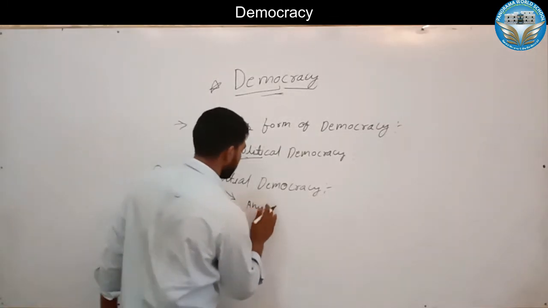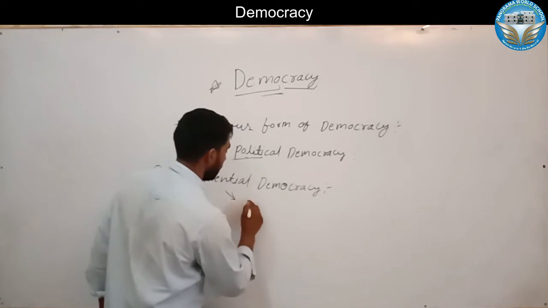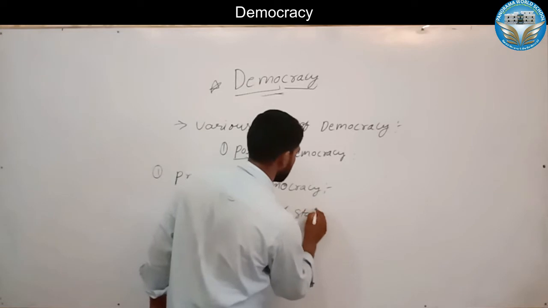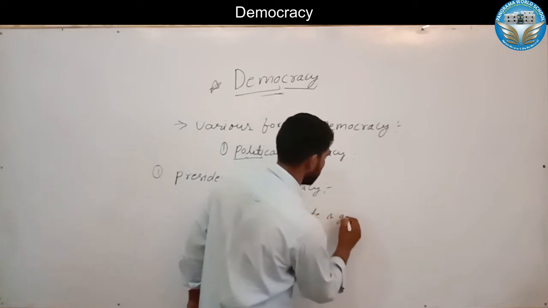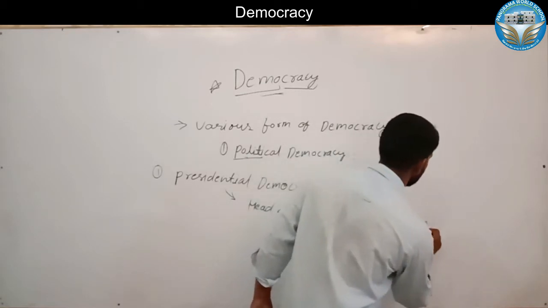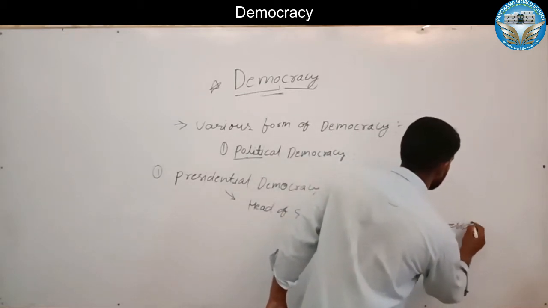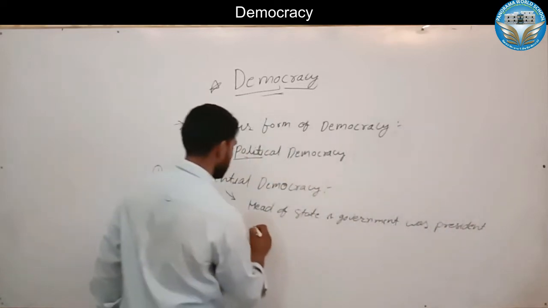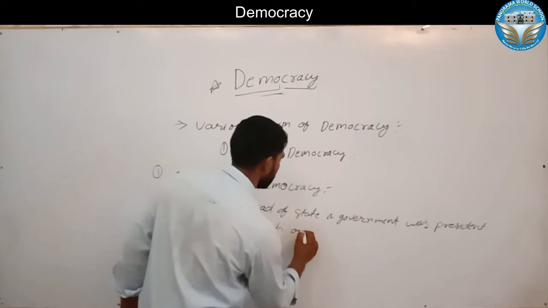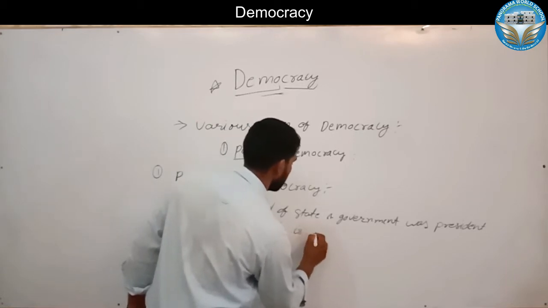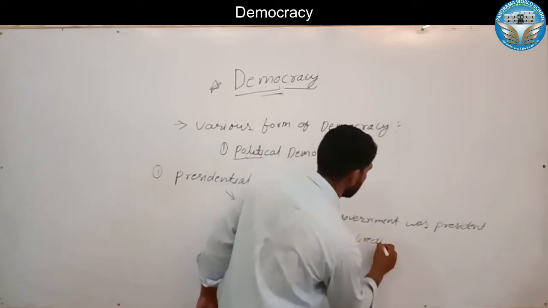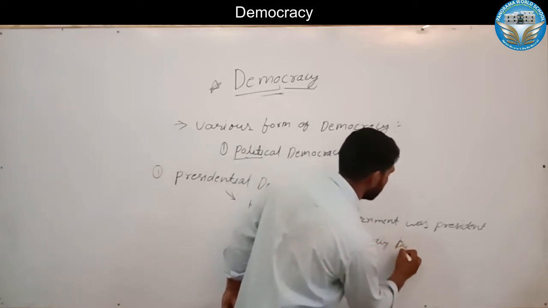So the head of state and government is the president, who is elected directly by the public.